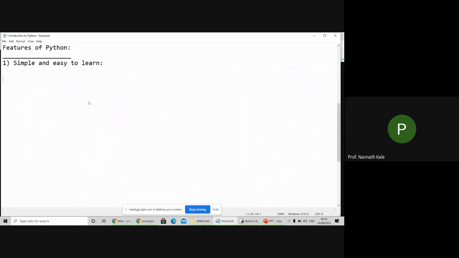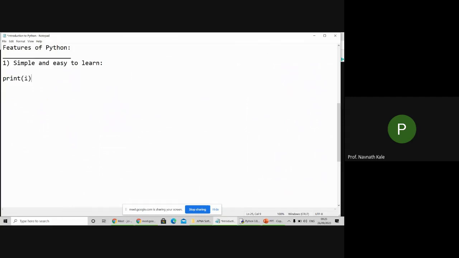See, suppose I want to print any message, I want to print any value. In Java or C language or C++ language, we have to write minimum 5 to 6 line code to print any value, to print any message. But in Python, only one line code is enough. For example, suppose I want to print i value. Simply write print of i. This one line code is enough to print i value.